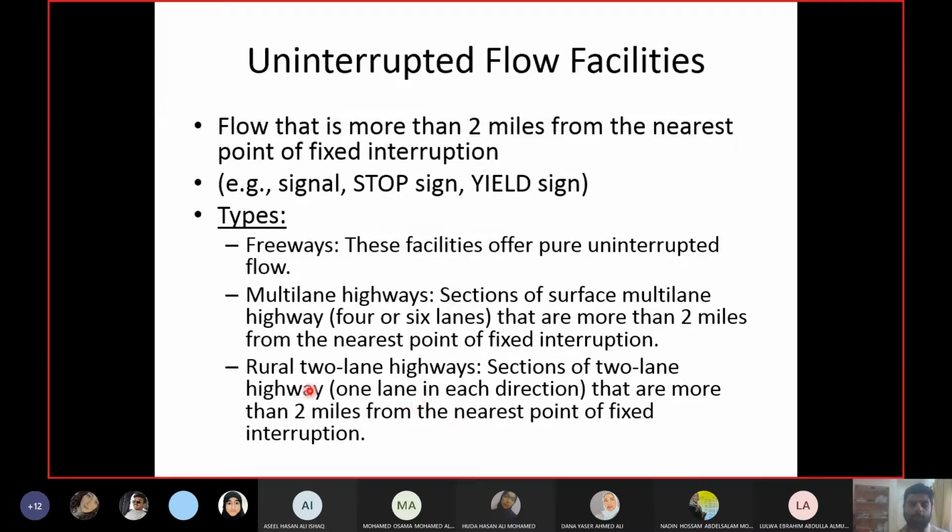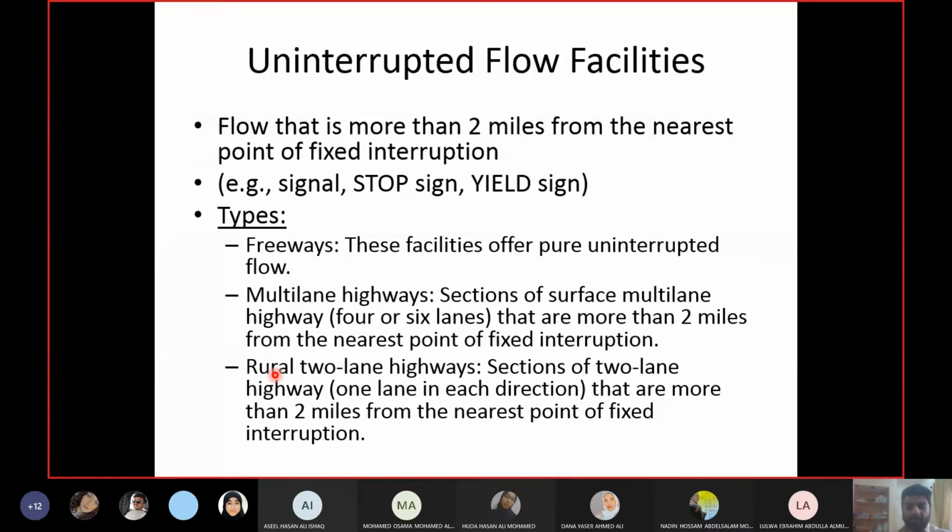Now why are they using the word rural here? Why not just any 2-lane highways? First of all, rural 2-lane highways will be uninterrupted as per this definition, that the interruptions are more than 2 miles apart. Why rural? Because in urban areas, traffic is so high that 2-lane highways will not be uninterrupted. 2-lane highways will be mainly used for local streets, and those streets you cannot make uninterrupted. Local streets have intersections and turnings after every few hundred meters, so let alone 2 miles.